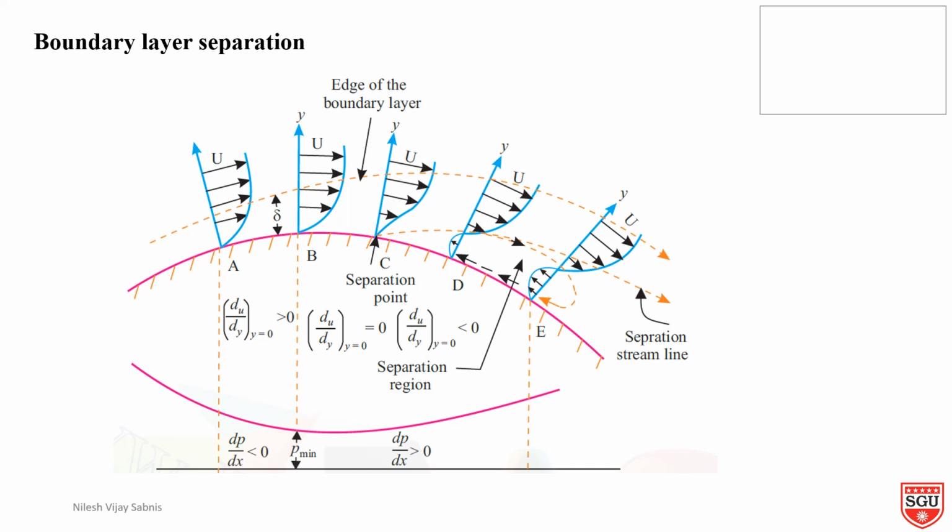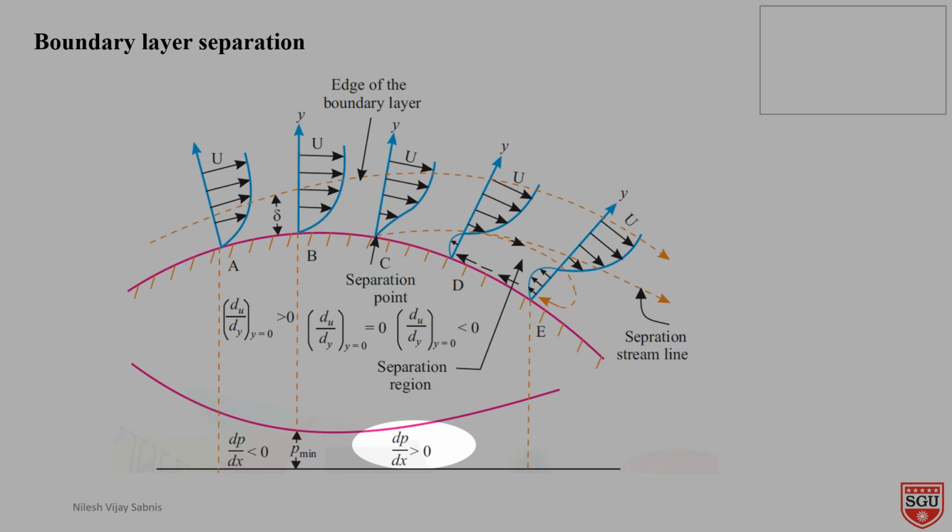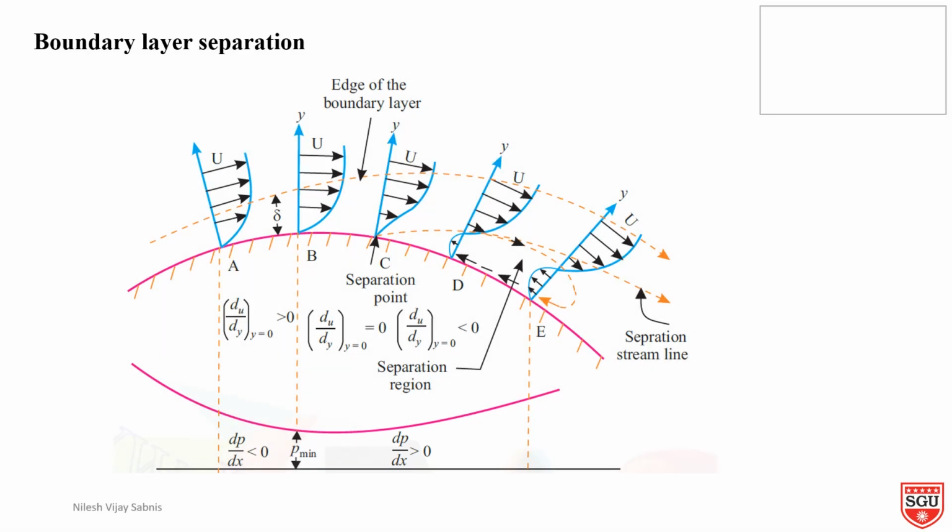Hence, the pressure gradient ∂p/∂x is positive, that is greater than 0. The value of the velocity gradient ∂u/∂y at the boundary is 0 at point C. This point is known as the separation point. The boundary layer starts separating from the surface because further retardation of flow near the surface is physically impossible.